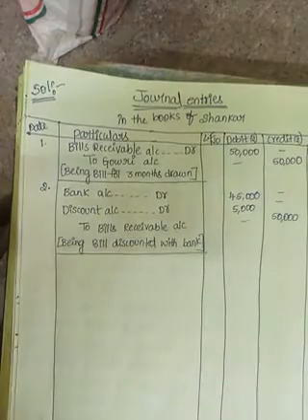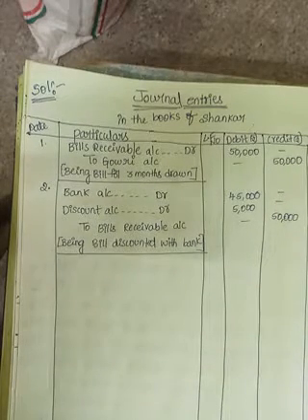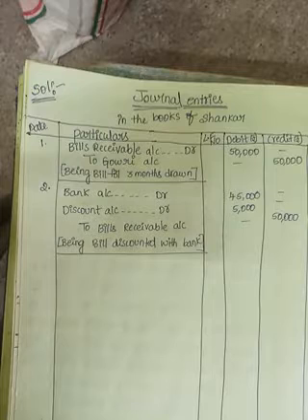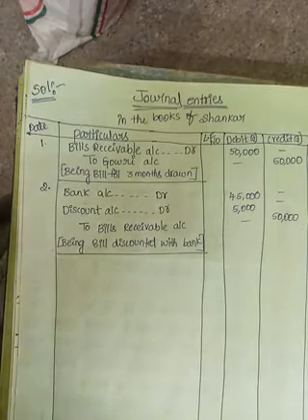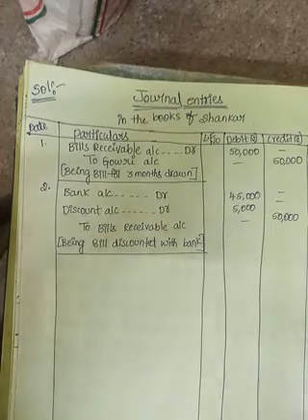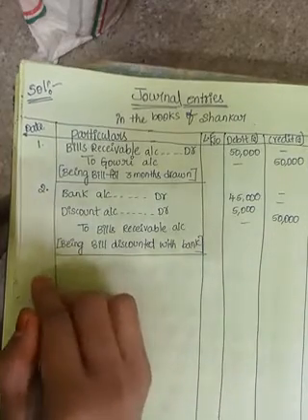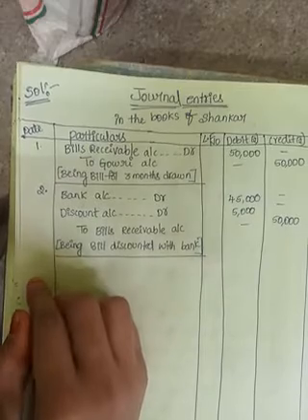Next is, before the due date, Gauri approached Shankar for renewal of the bill. So renewal of the bill means first he cancels the original bill. Then a fresh bill will be drawn.